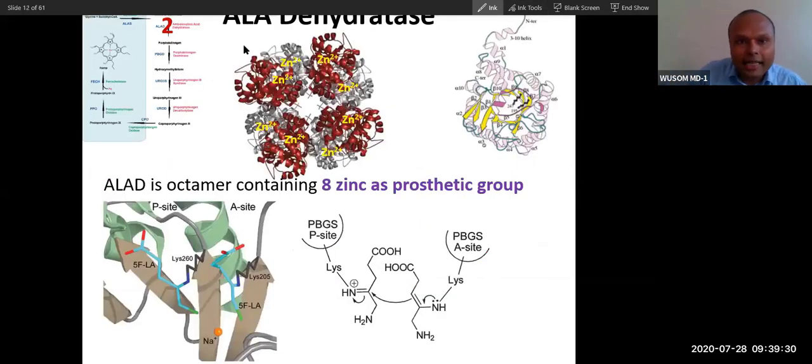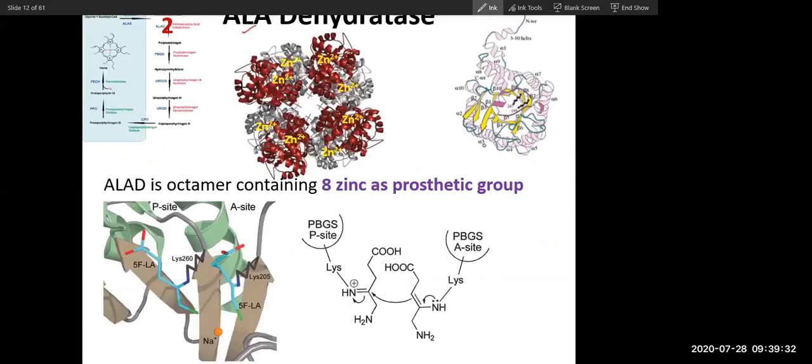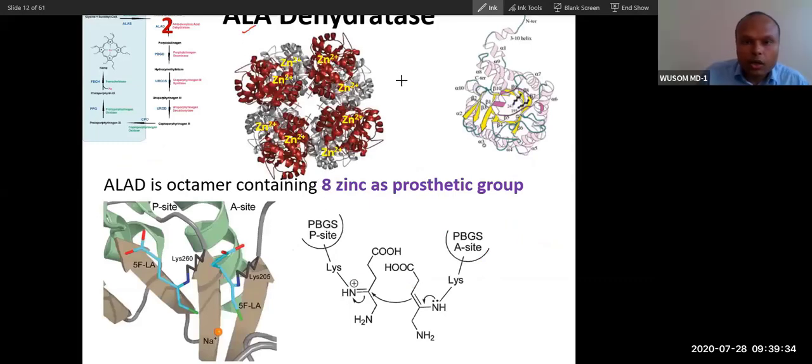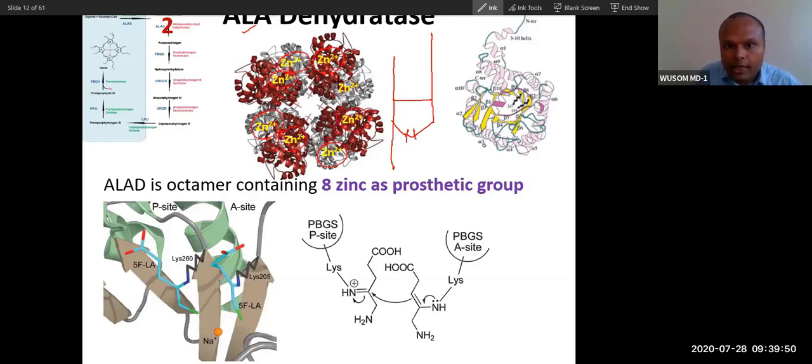Now this is ALA dehydratase. The second enzyme will join these two ALA molecules by releasing water. And this is a zinc containing enzyme. I have to show zinc because lead will compete with this zinc, and that is how lead will inhibit this enzyme, ALA dehydratase.